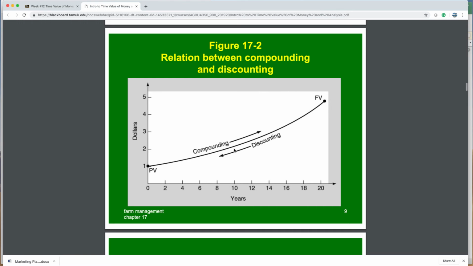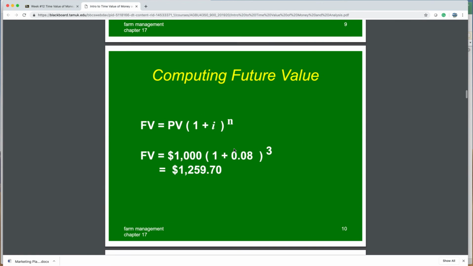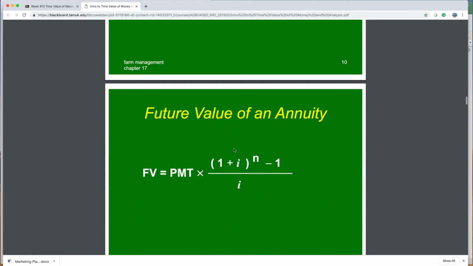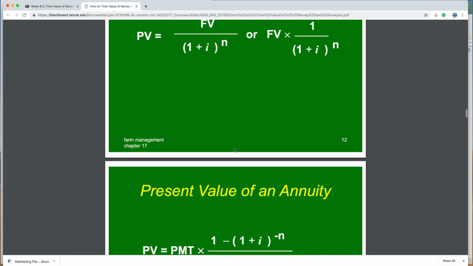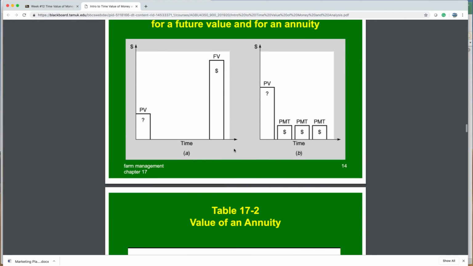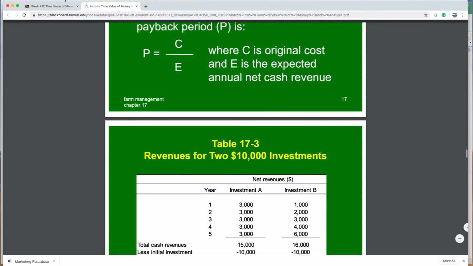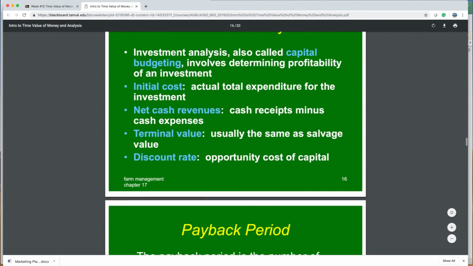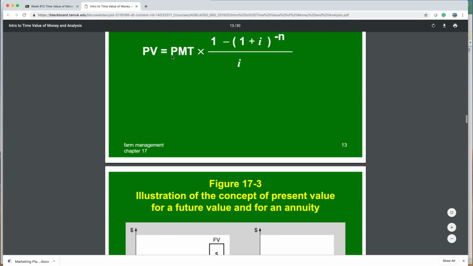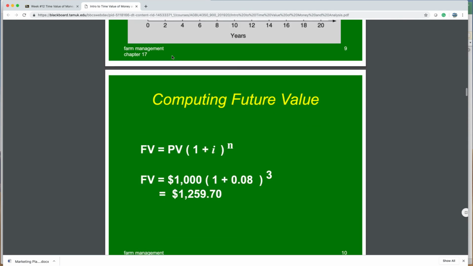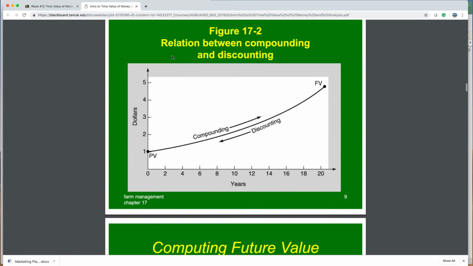All right, so those are some basics of time value of money. Look at the rest of this chapter. It'll show you the formulas for this. It'll also get into the idea of how we use this for investment analysis. But really what I want to do is jump into Excel and show you in the next video. So hopefully this video introduces you to the concepts of time value of money.